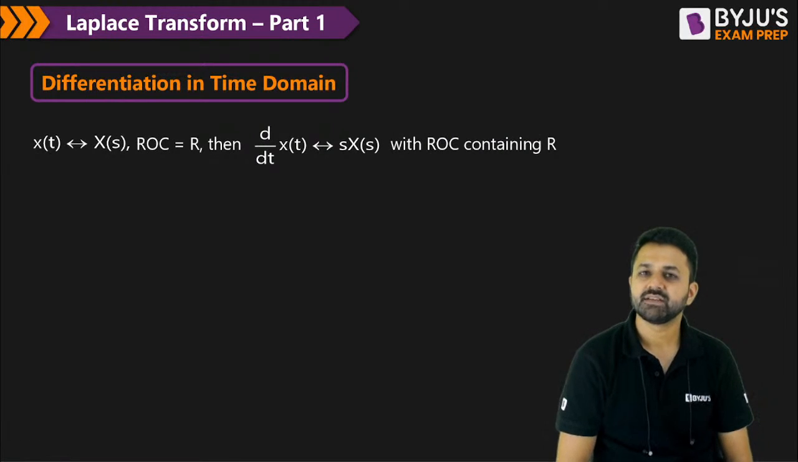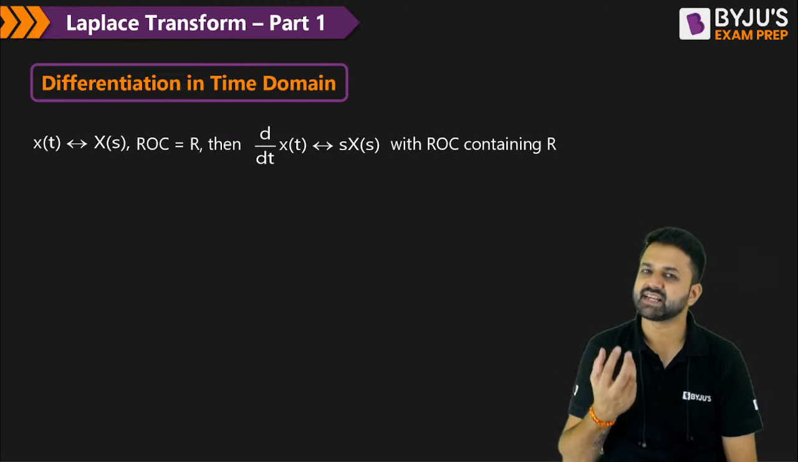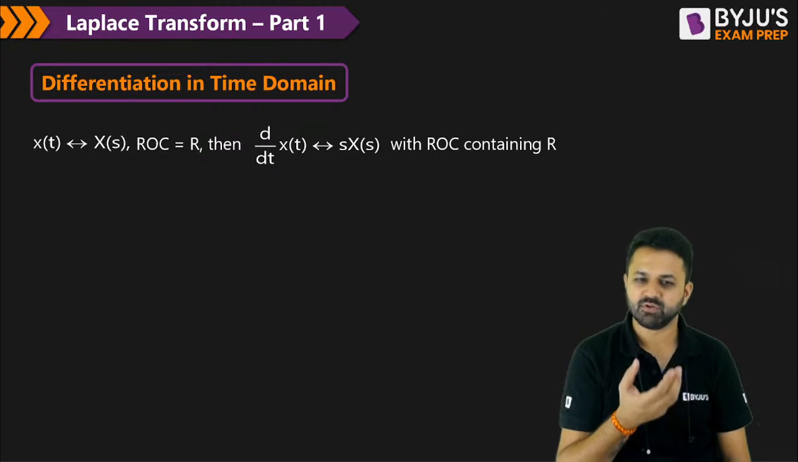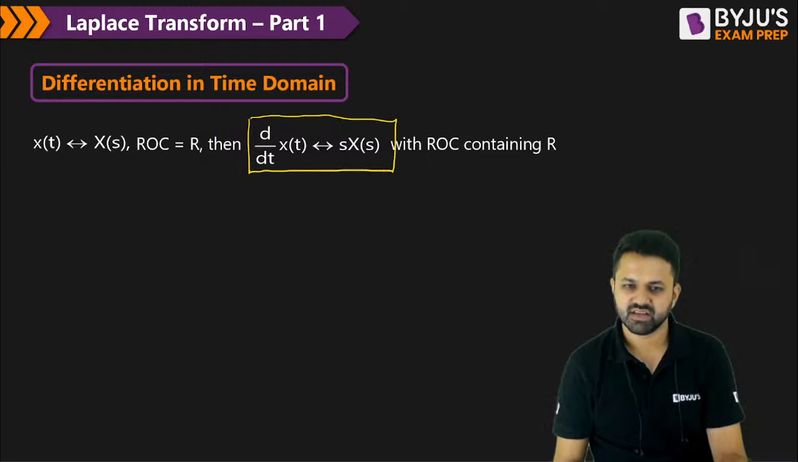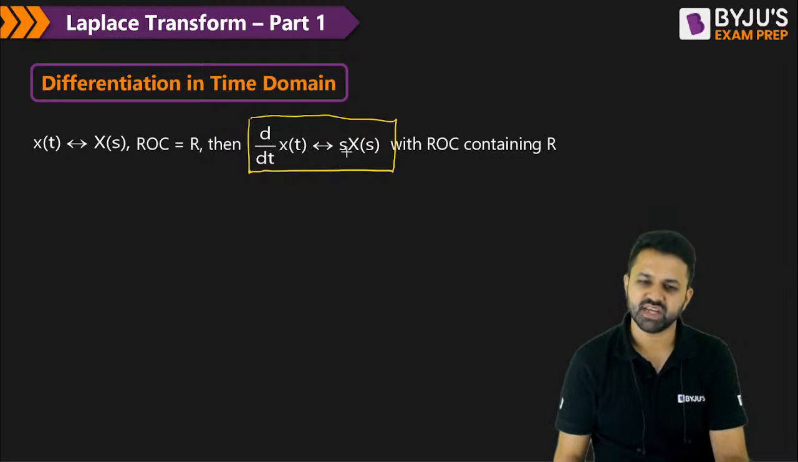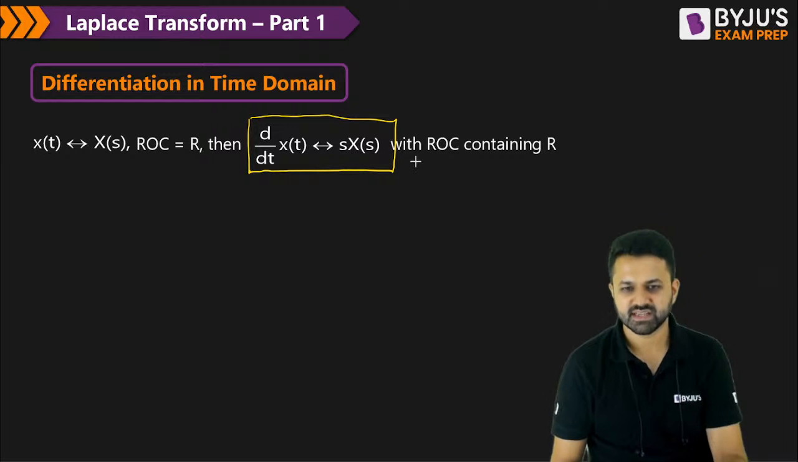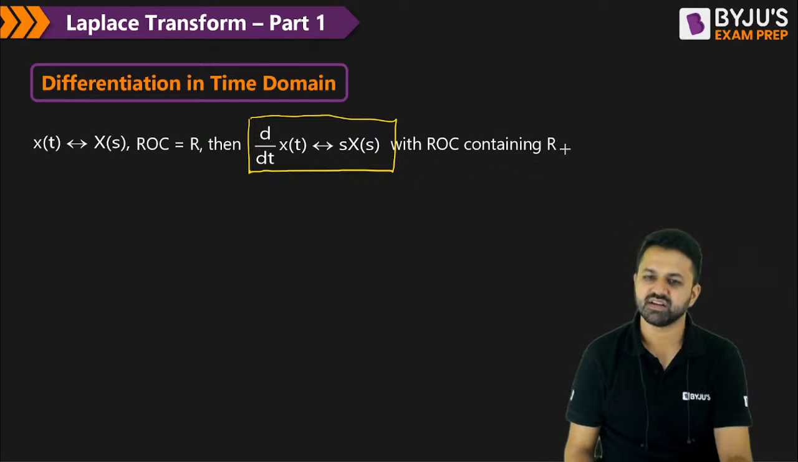Now the differentiation. If you differentiate any signal in the time domain, then you have to multiply it by s. That is, d by dt of x(t) will get multiplied by the factor s, and it will have an ROC containing R.